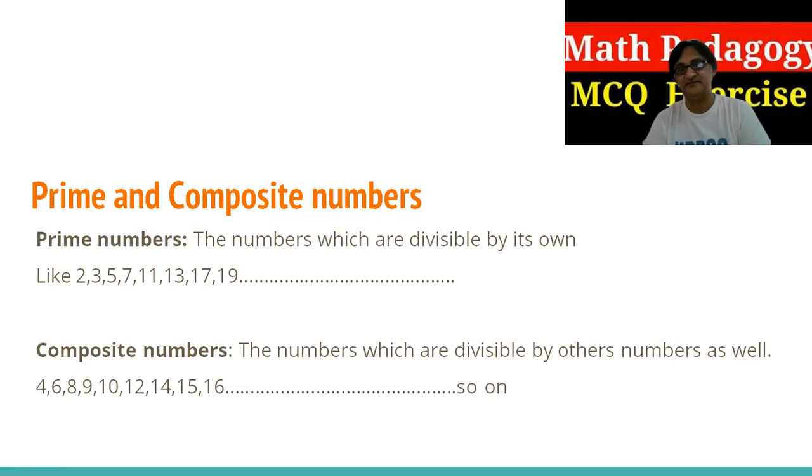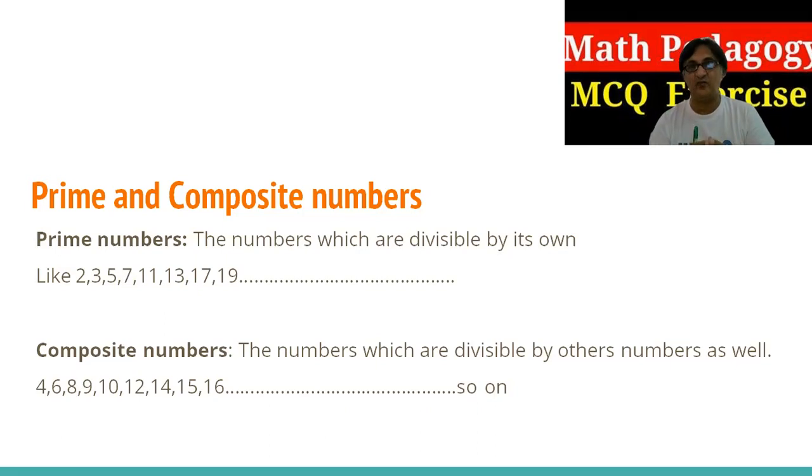It's the opposite: the numbers which can be divided by other numbers. For example, 4 can be divided by 2. 8 can be divided by 2 and 4. Similarly, 9 can be divided by 3, and 10 can be divided by 5 and 2. Similarly, the rest of them. So this is the prime number and the composite number in a simple way.